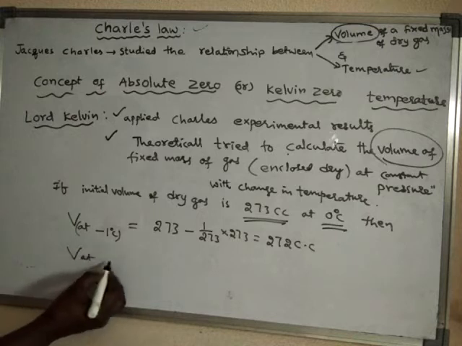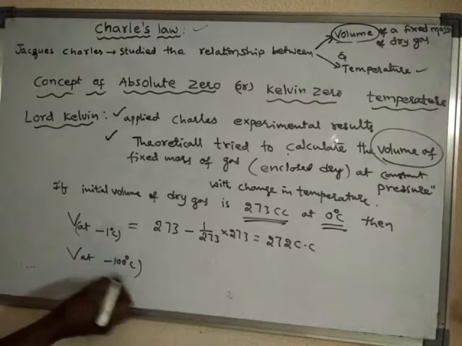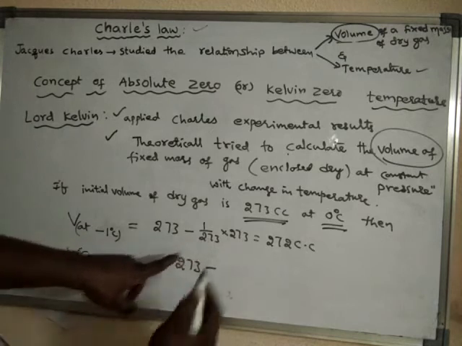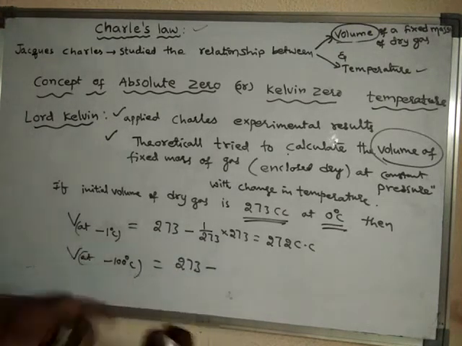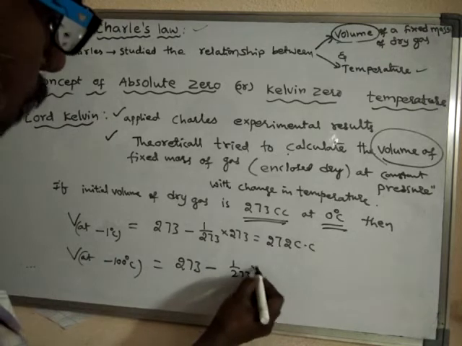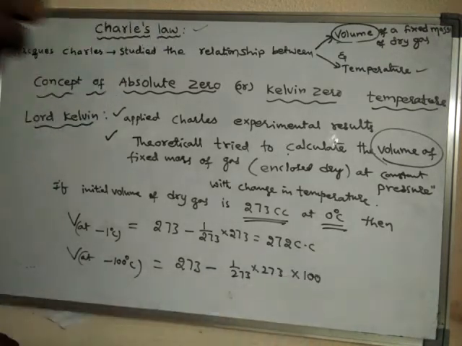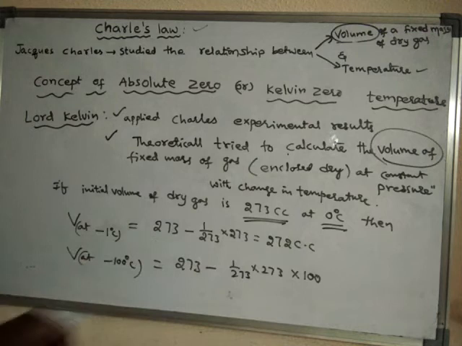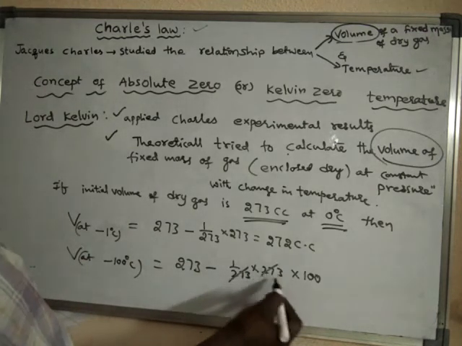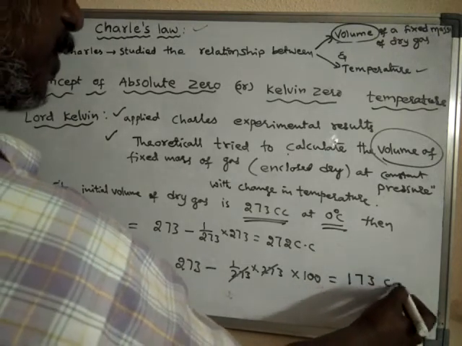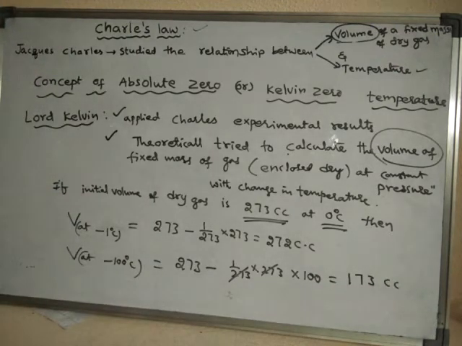For the volume at minus 100 degree centigrade, we multiply this value 100 times: 273 minus 100, which is 173 cc.